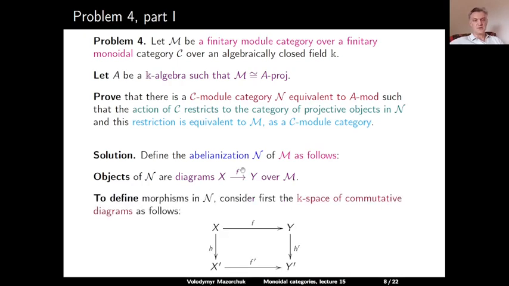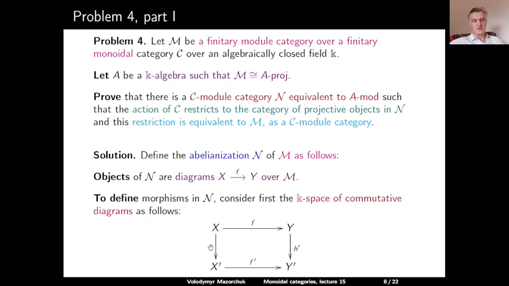To define morphisms between such objects, we first consider the space given by all possible commutative diagrams of the form. So we have the object X, arrow F to Y, and another object X prime, arrow given by F prime to Y prime. And we have a commutative diagram which is given by two morphisms, H from X to X prime and H prime from Y to Y prime.